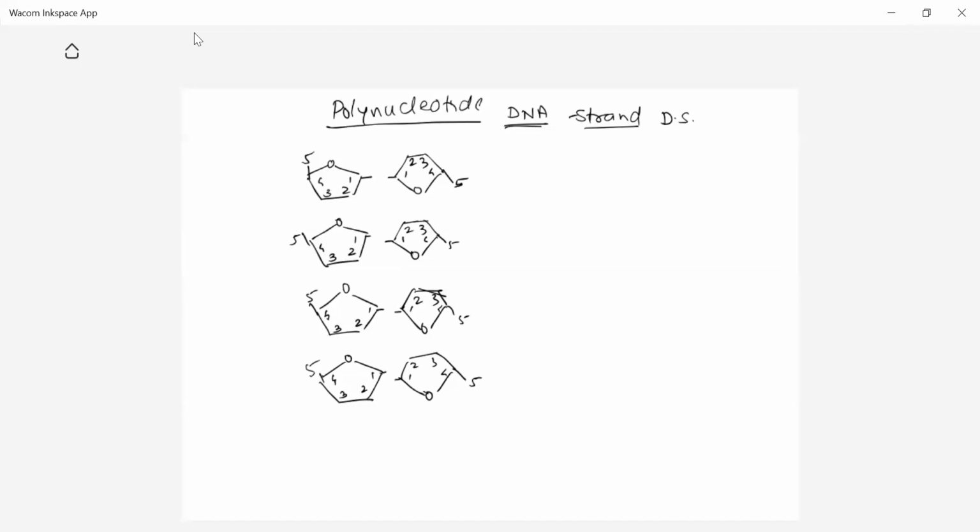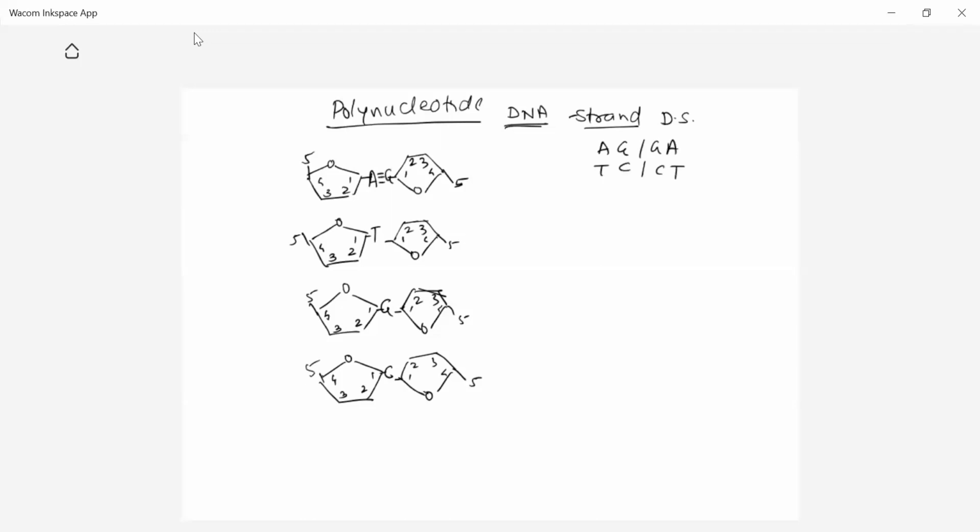The first carbon atom of each sugar carries a base: adenine, guanine, thymine, and cytosine. These are the bases present at the first carbon atom of one strand, and in front of each there is always a complementary base. According to Watson and Crick, complementary bases are A always binds with G, or vice versa, G always binds with A, or T always binds with C, or C always binds with T.